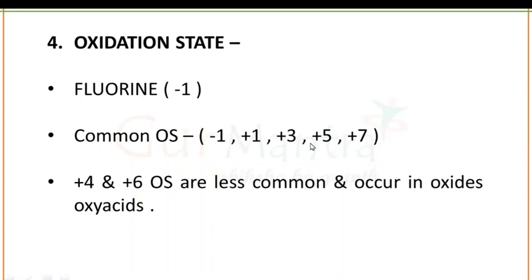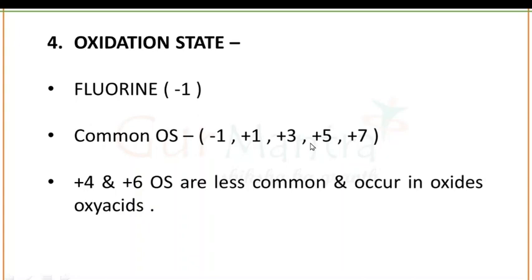Conceptually, the oxidation state, which may be positive, negative or zero, is the hypothetical charge that an atom would have if all bonds to atoms of different elements were 100% ionic with no covalent bonding.